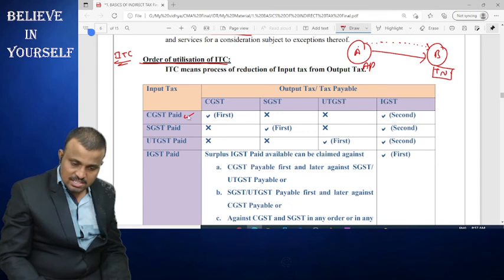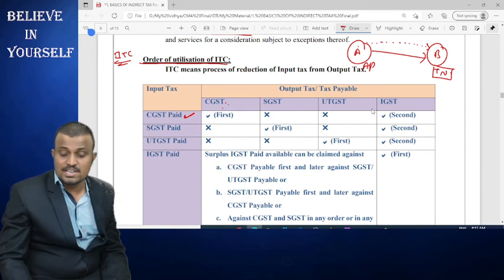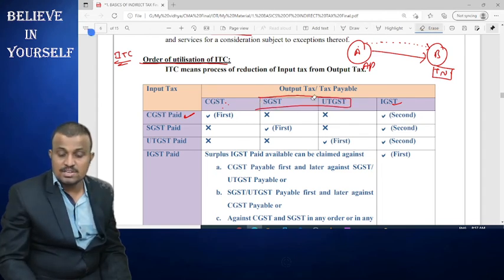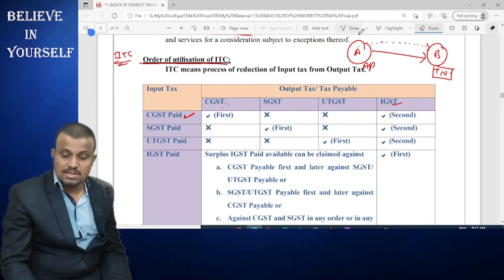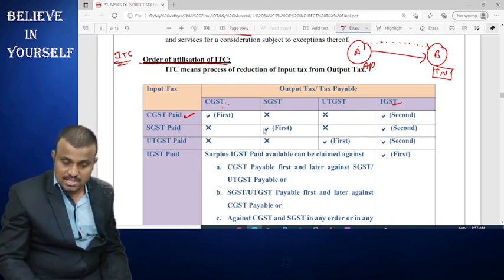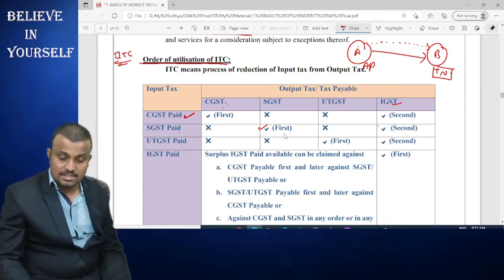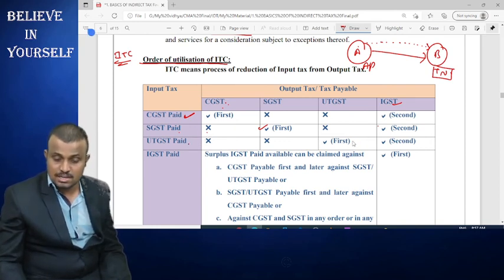Coming to the CGST paid, it can be adjusted against what? First CGST payable, and if any surplus, it can be adjusted against IGST payable. But CGST cannot be adjusted against SGST and UTGST. Then coming to the SGST: SGST is first utilized against SGST payable, and later can be adjusted against IGST but cannot be adjusted against CGST. In the same way, UTGST is first adjusted against UTGST payable and later IGST, but cannot be adjusted against CGST.